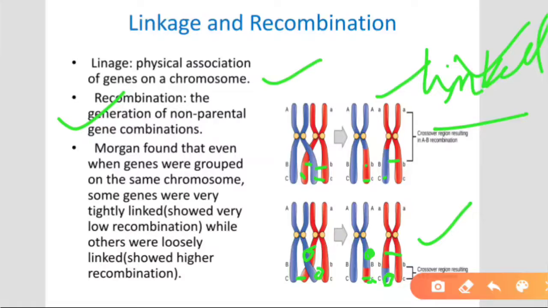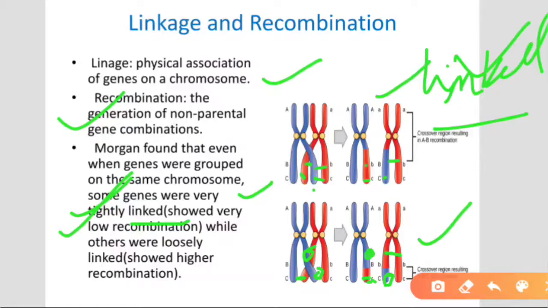Recombination means a combination of two different genes, genes coming from two different chromosomes. Morgan found that even when genes were grouped on the same chromosome, some genes were very tightly linked. Those genes which are very tightly linked, or very nearby, show low recombination. As you see, they are of similar parental type, transferred from one chromosome to another, right?